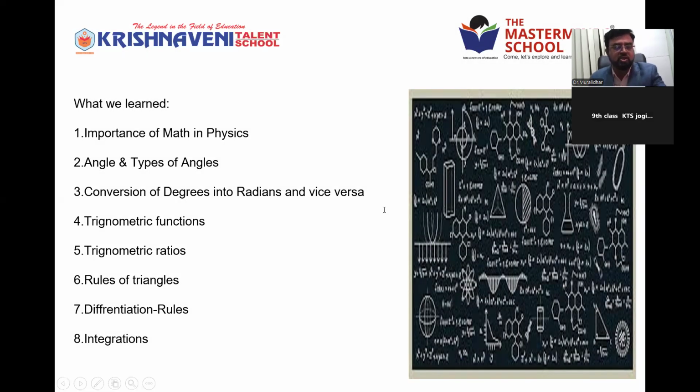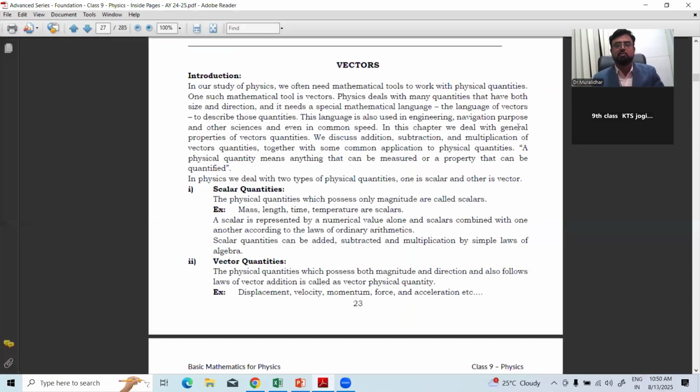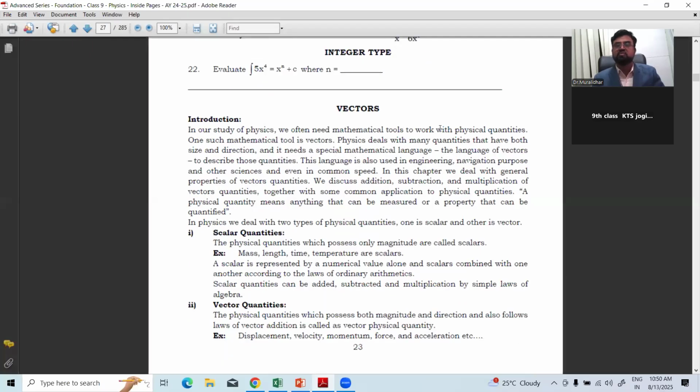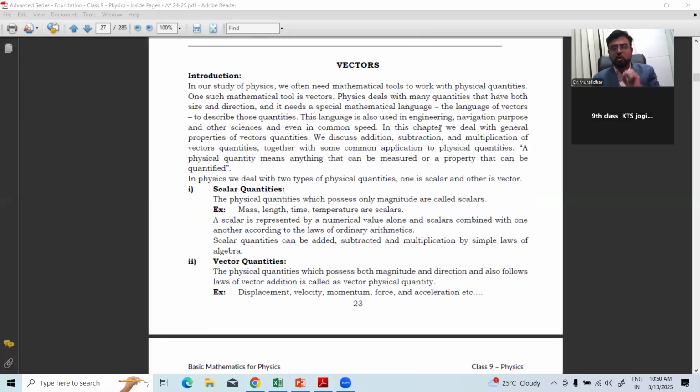After learning about this, we'll go to the next part, where we discuss vectors. After knowing the important formulas of differentiation and integration, just note down all the formulas of differentiation and all the formulas of integration, and you can solve the worksheets according to the formula. How to apply the formula in a given equation: by applying directly, you can write the answer. Make practice after that, and if you have any query, you can ask your mathematics teachers. They'll help and guide you.